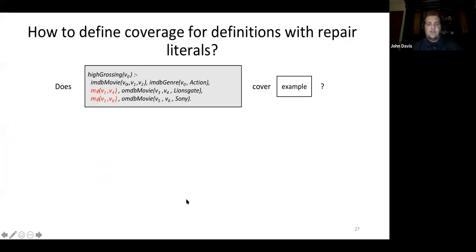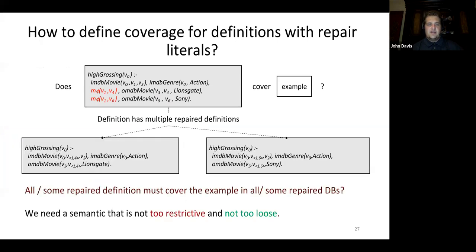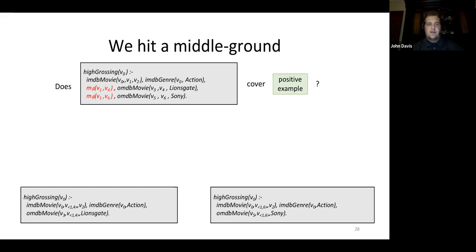How do we define coverage for definitions with repair literals? Does our datalog definition cover an example is the question we ask. Since our definition has multiple repair definitions, we want to decide whether to use all or some of the repair definitions and see if they cover the example in all or some of the repair databases. To make this decision, we use a semantic that is not too restrictive and not too loose. DLearn hits a middle ground.